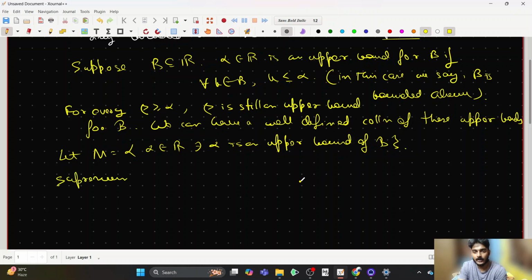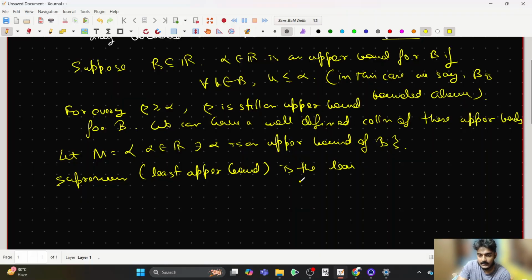The supremum, or the least upper bound, which is what the name suggests, is the least element of all the existing upper bounds.